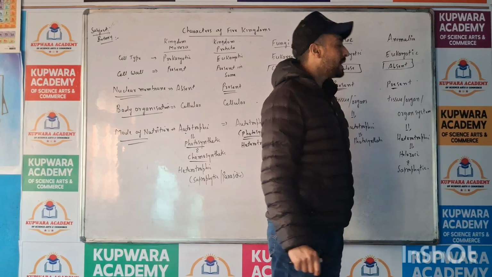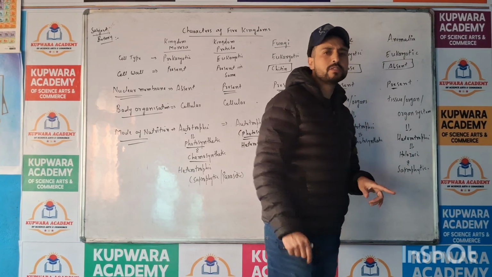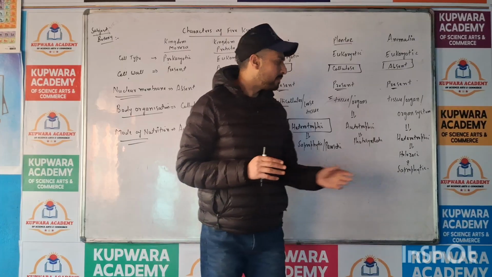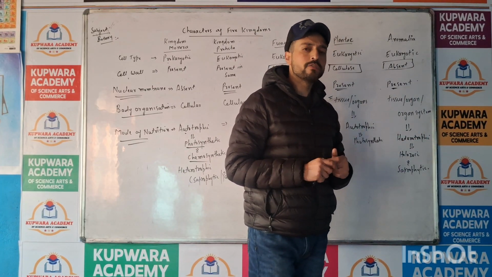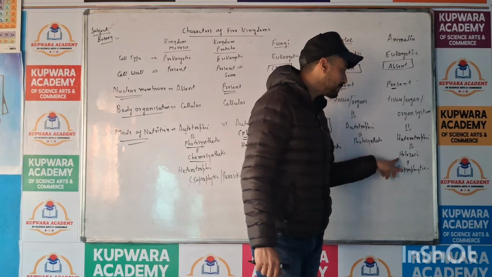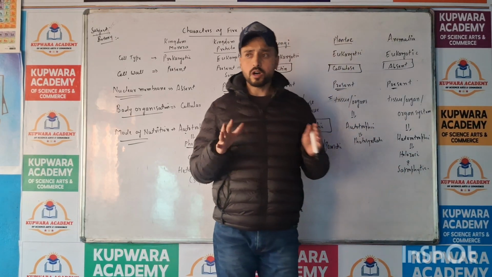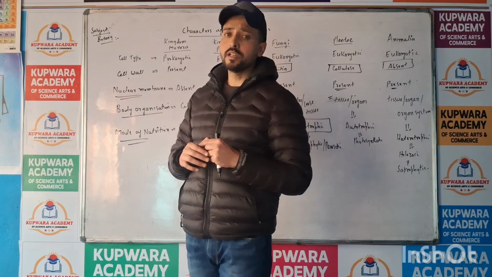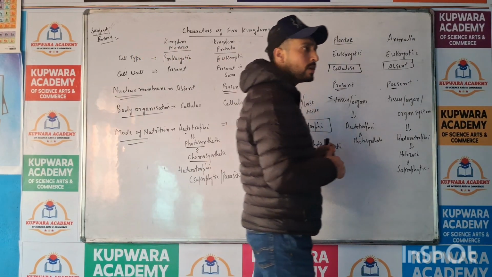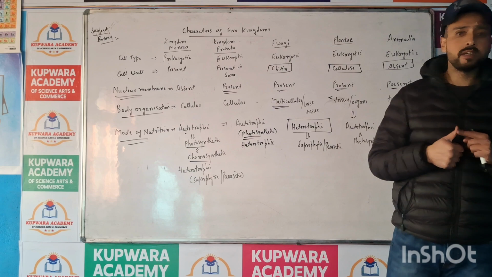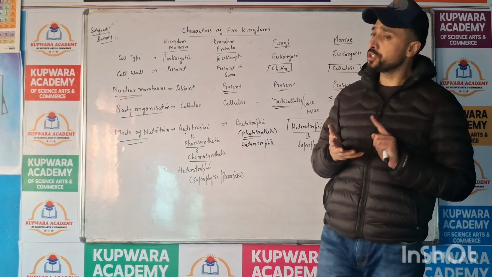Now we will talk about Animalia. In animals, the mode of nutrition, all animals are heterotrophic. We have got two categories in this heterotrophic mode of nutrition. So far as animals are concerned, number one is holozoic and number two is saprophytic. And you know, in holozoic mode of nutrition, five steps of nutrition are involved: ingestion, digestion, absorption, assimilation, and egestion.